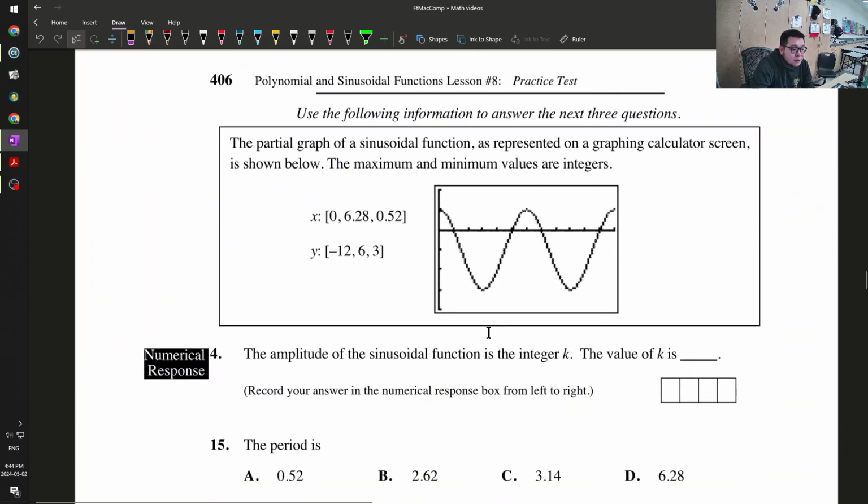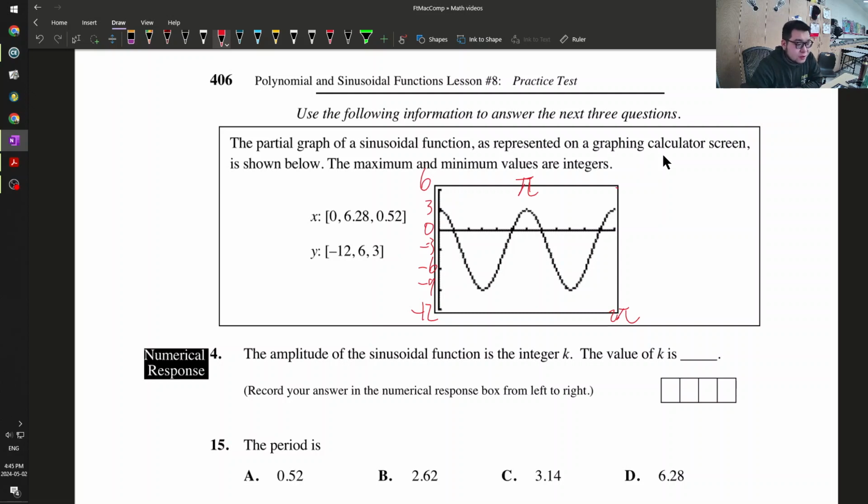Okay, use the following information to answer the next 3 questions. The partial graph of a sinusoidal function is represented on a calculator as shown below. The maximum and minimum values are integers. So my y maximum is, so this is negative 12, this is 6, and each of these is 3. So negative 3, negative 6, negative 9, right? And x each, so this is 2 pi, right? So 6.28, this is 2 pi, and then this is pi.